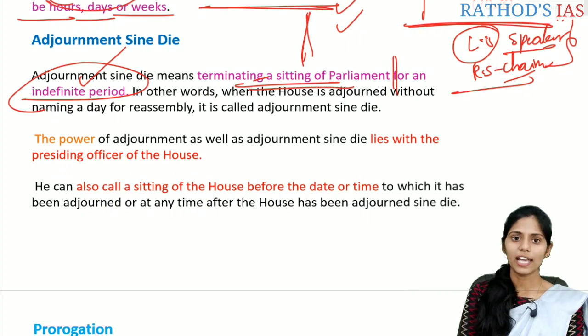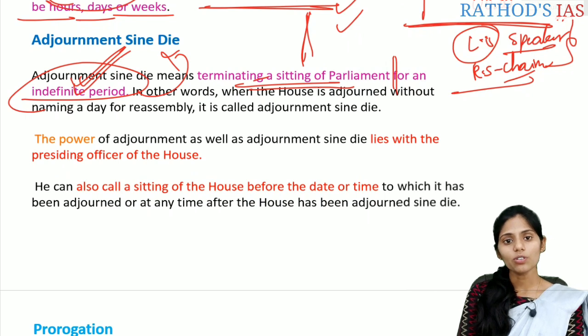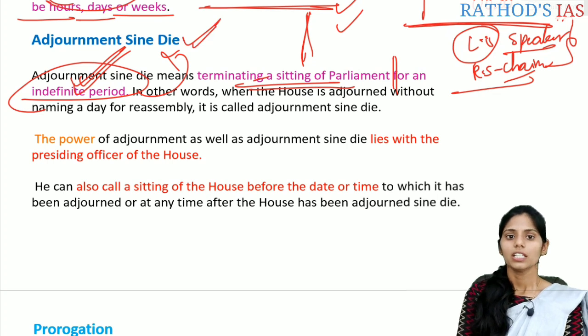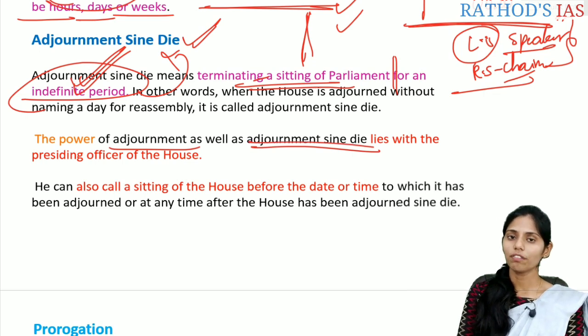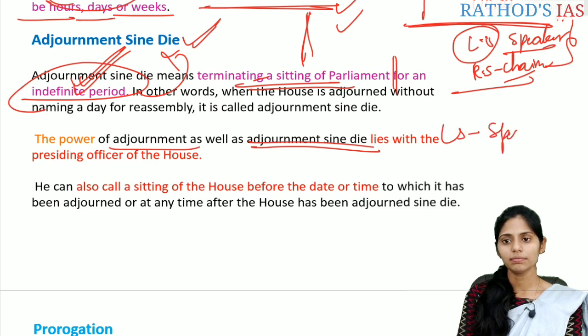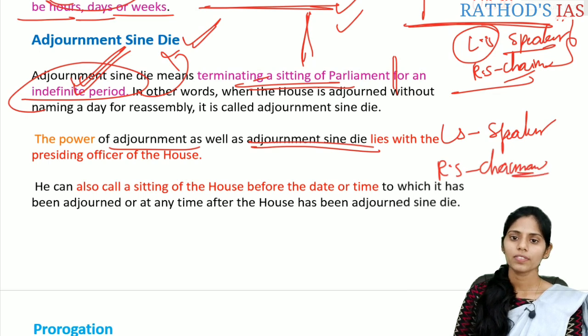So it is called an indefinite period, and an adjournment without stating an exact date or time is called adjournment sine die. The power of adjournment as well as adjournment sine die lies with the presiding officer of the house. That means in the case of Lok Sabha it is the speaker, and in the case of Rajya Sabha it is the chairman. Okay, so this is about adjournment sine die.